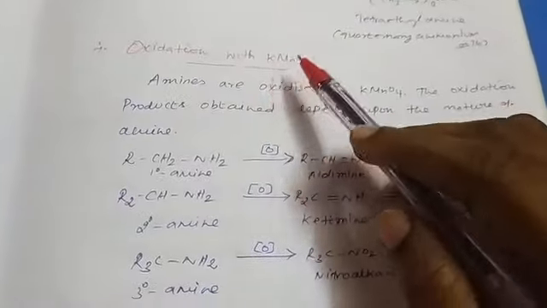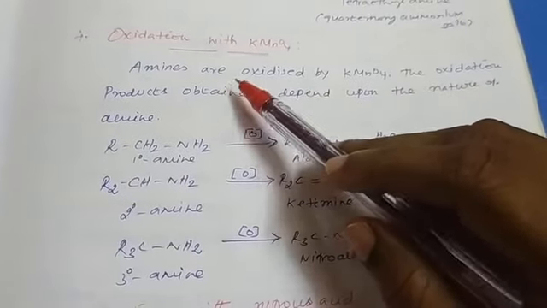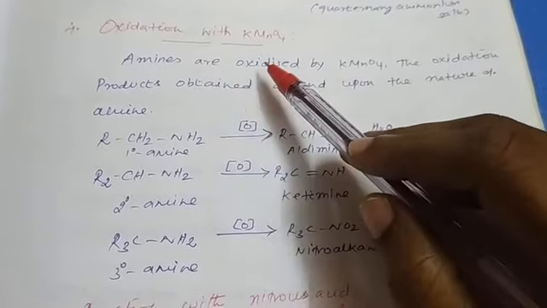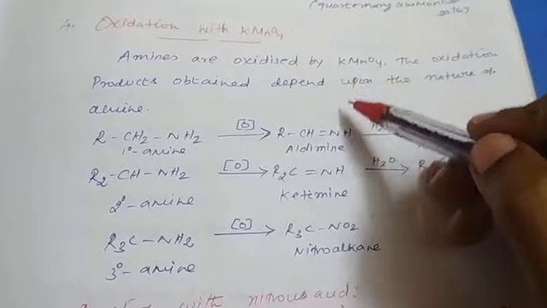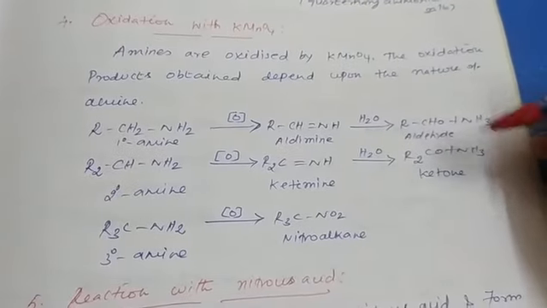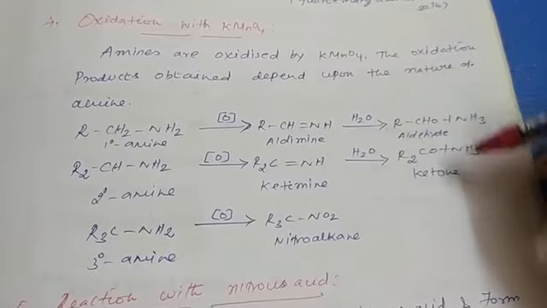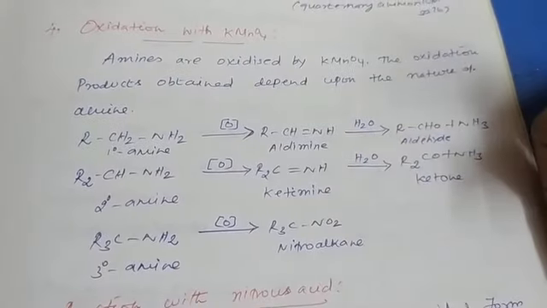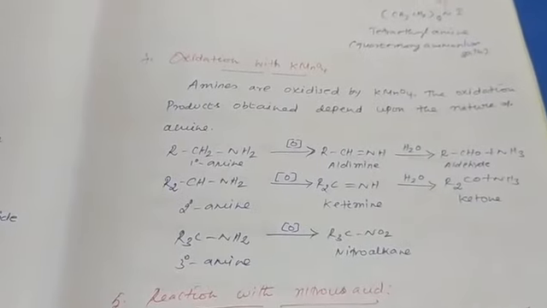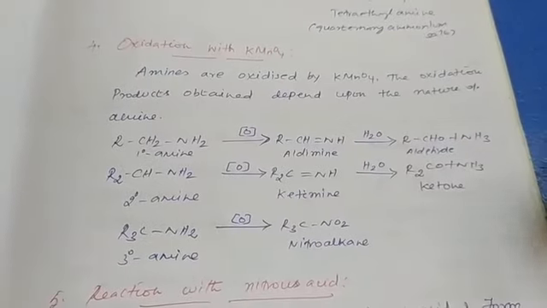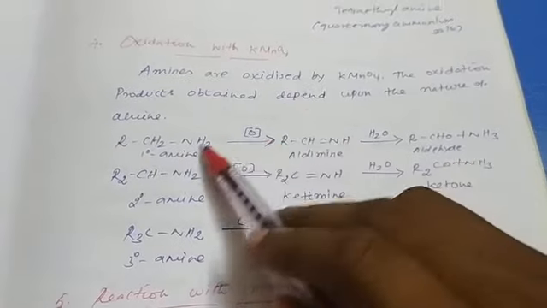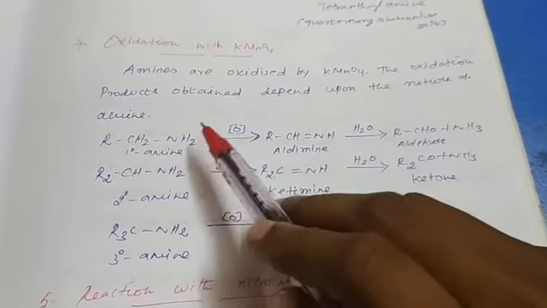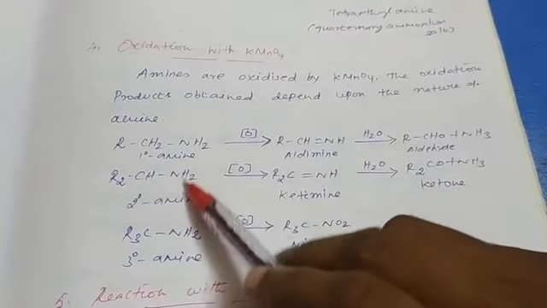The fourth reaction is oxidation. Amines are oxidized by KMnO4. The oxidation products depend upon the nature of the amine. Primary amine, secondary amine and tertiary amine undergo oxidation to give different products. This is the primary amine which undergoes oxidation. Oxidation means removal of hydrogen. So here hydrogen is removed.